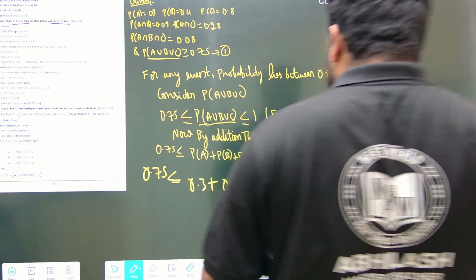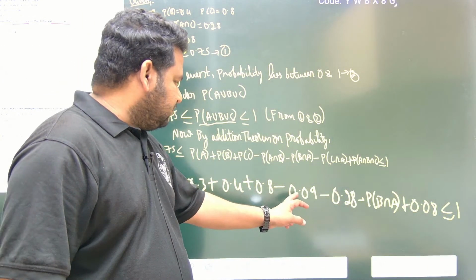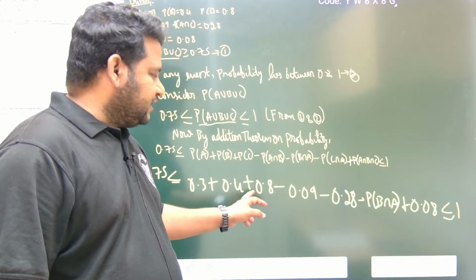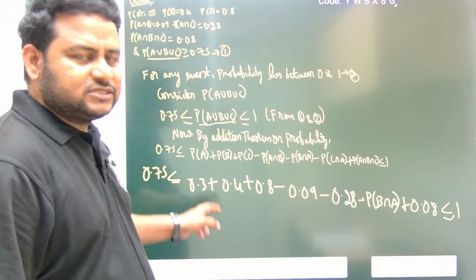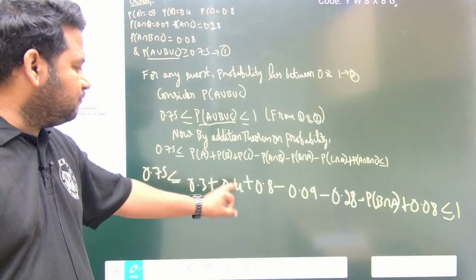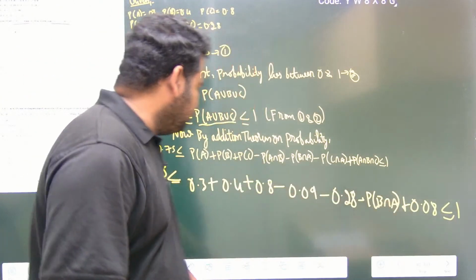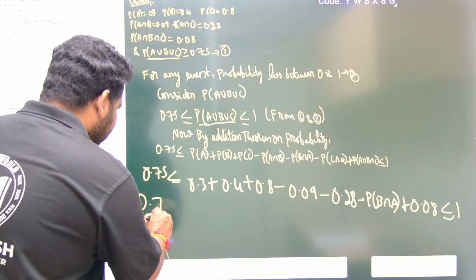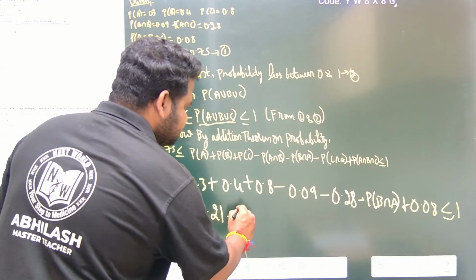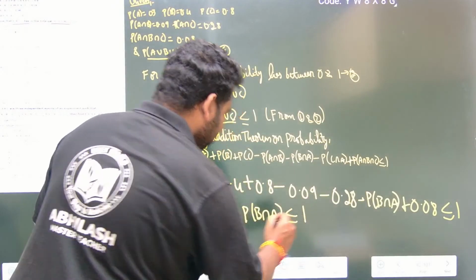Now on adding: 0.3 plus 0.4 is 0.7, and 0.7 plus 0.8, 7 plus 8 is 15, so this becomes 1.5. Then minus the other terms and plus 0.08, on doing this you will get 0.75 less than or equal to 1.21 minus P of B intersection C, less than or equal to 1.